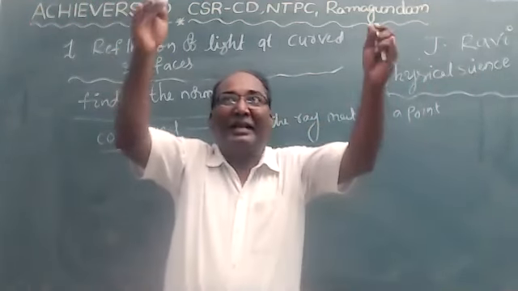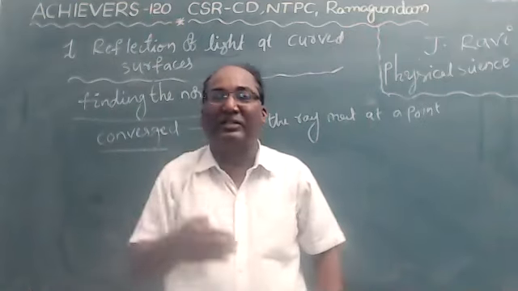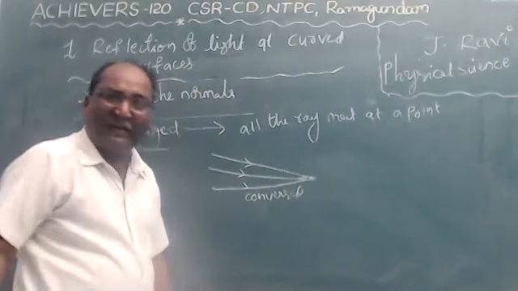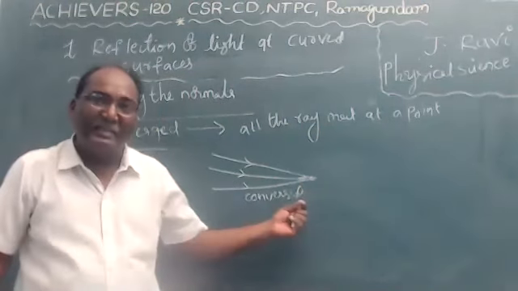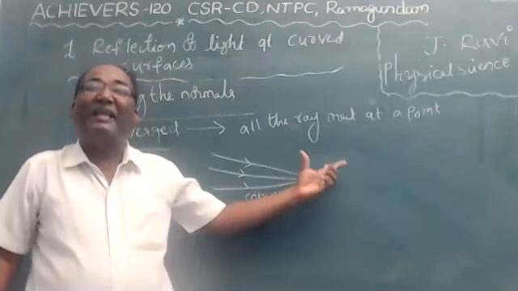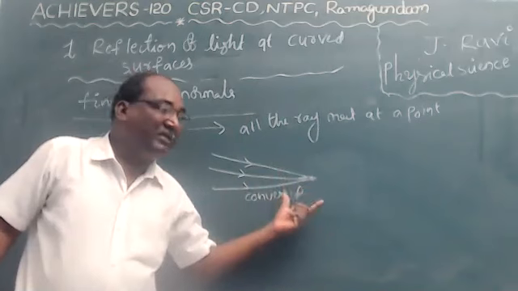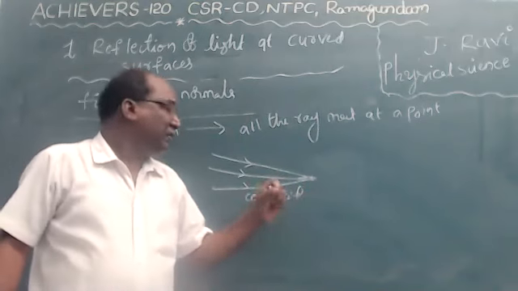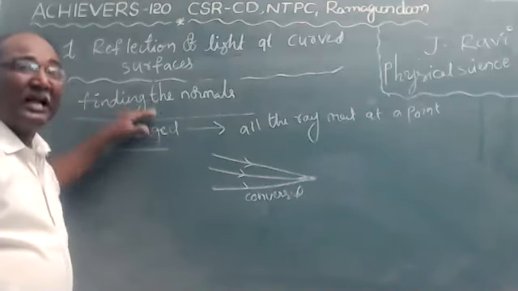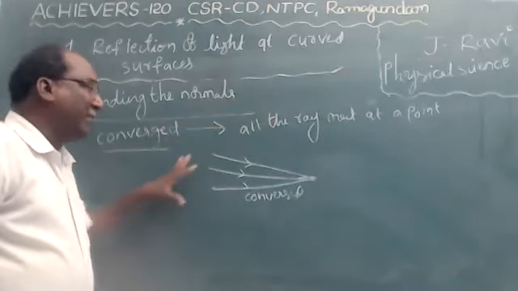Convergent means the rays meet at a particular point. That's why concave mirror is a convergent mirror. Convex mirror is a divergent mirror. So keep it in mind, children. Concave mirror is a convergent mirror. Convex mirror is a divergent mirror.